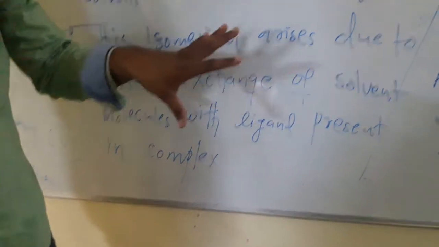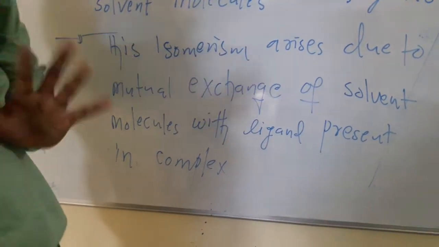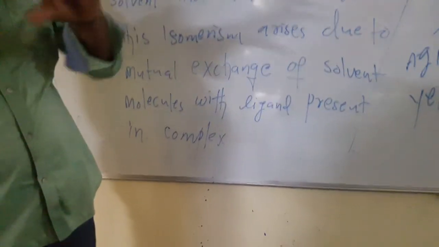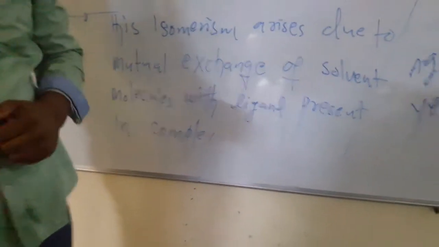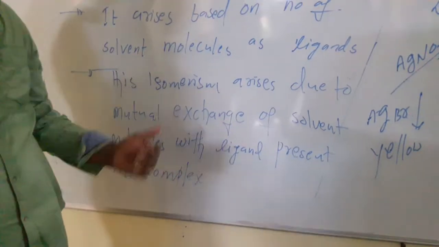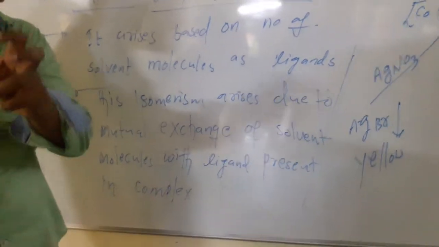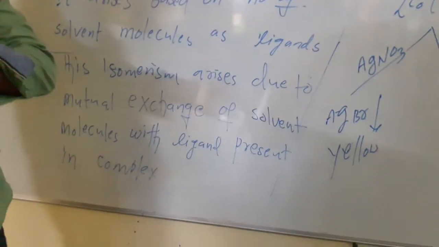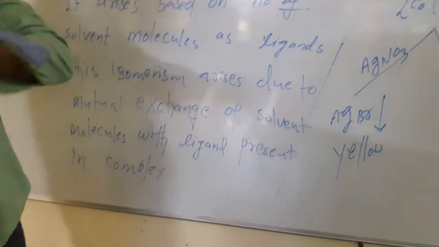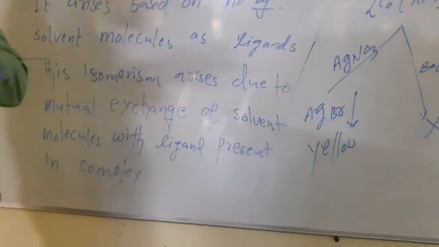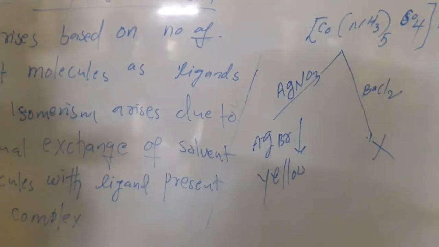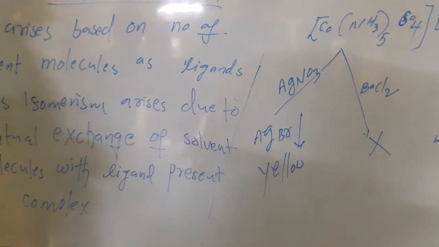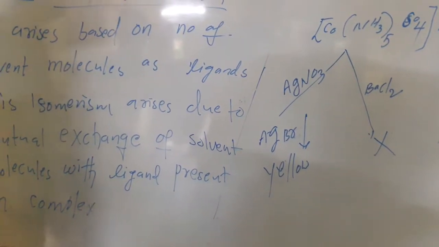So this is similar to the first, ionization isomerism. In the case of ionization isomerism, any other anionic ligands are mutually exchanged. But in this case, especially a solvent molecule, for example water generally, the water molecule exchanges between the counter ion and the complex ion. So these isomers are called solvate isomers or hydrate isomers.